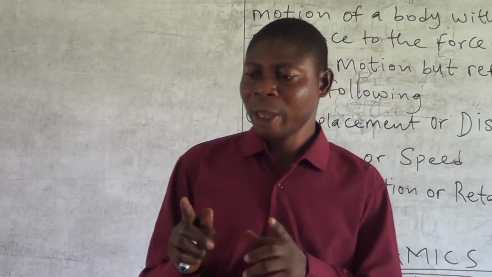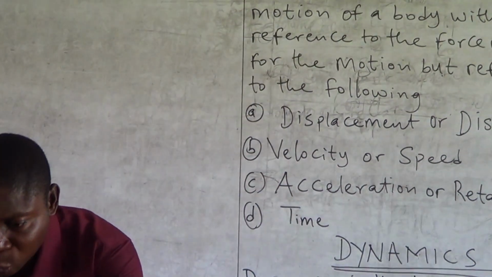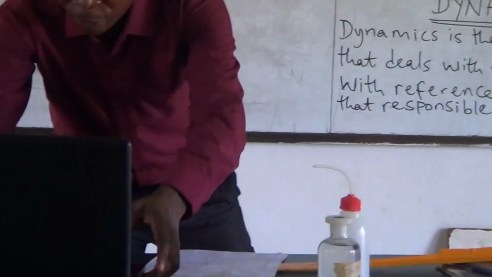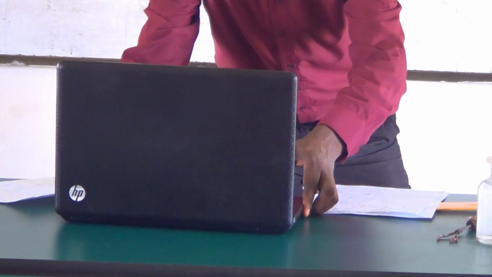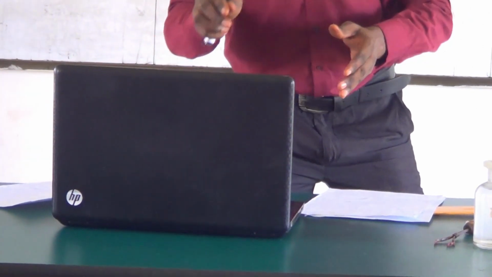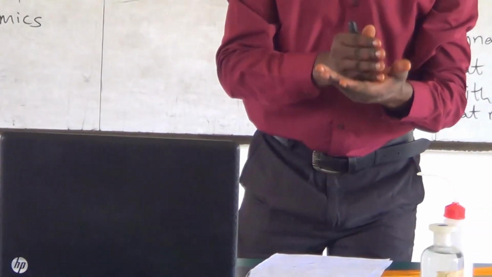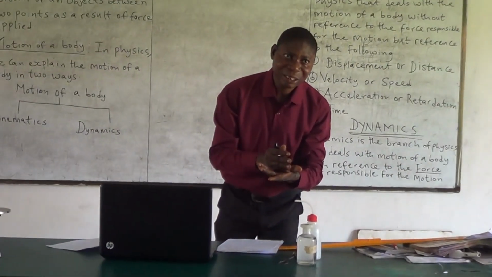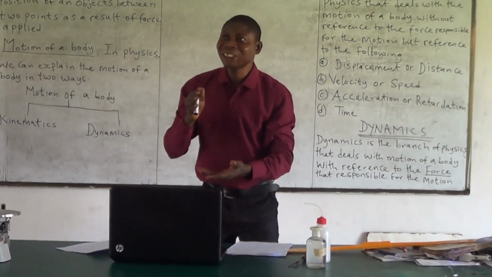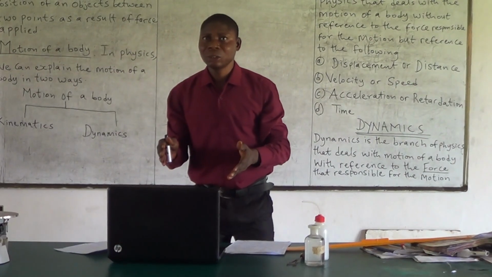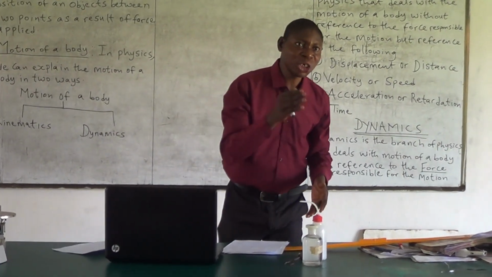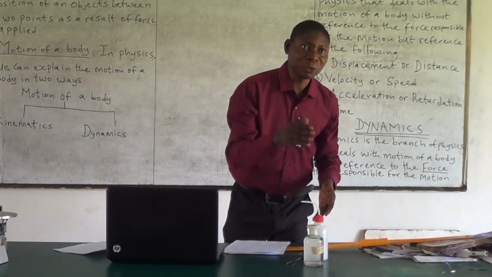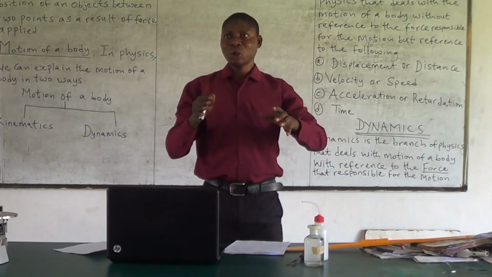If you push something, you apply force. If you pull it, you apply force. So now, force is an agent that causes stationary objects to move or change in position by push or pull.